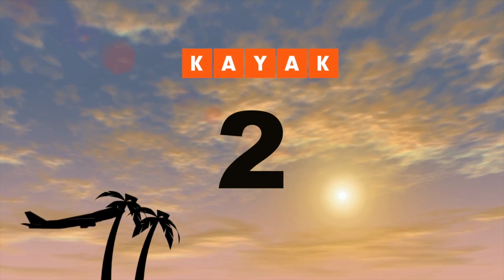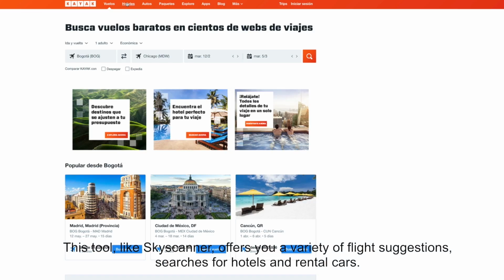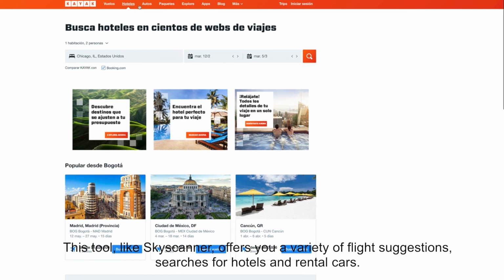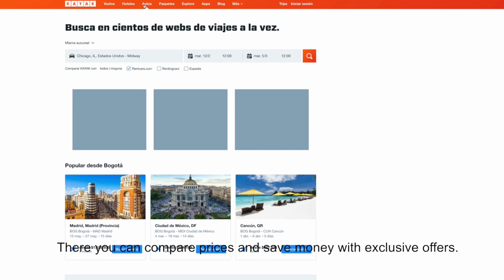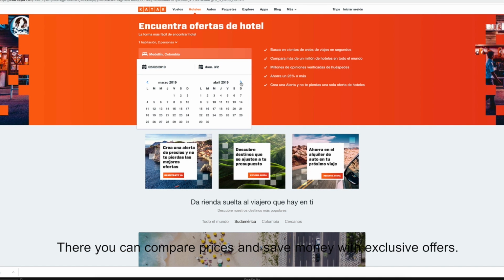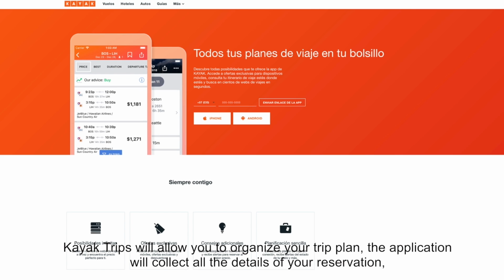Number 2. Kayak. This tool, like Skyscanner, offers you a variety of flight suggestions, searches for hotels and rental cars. There you can compare prices and save money with exclusive offers. Kayak Trips will allow you to organize your trip plan.